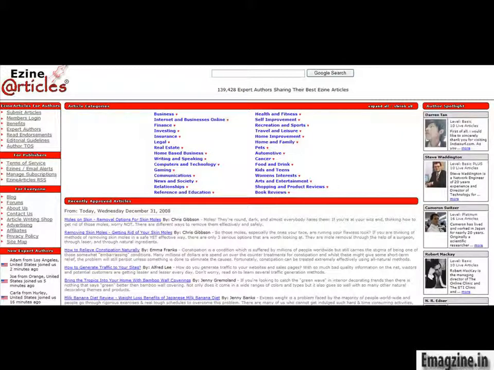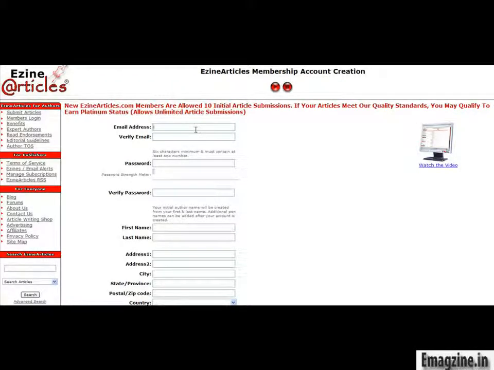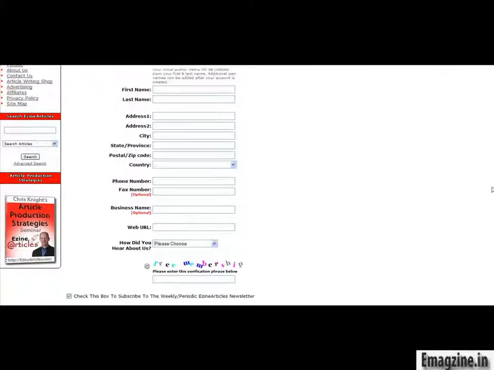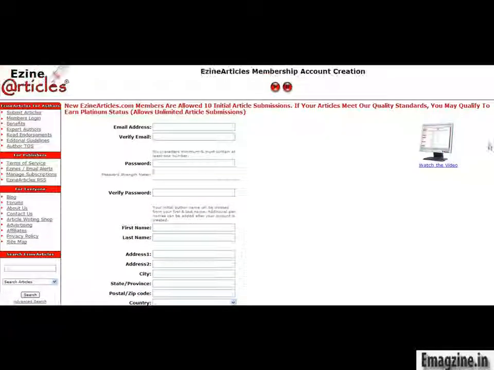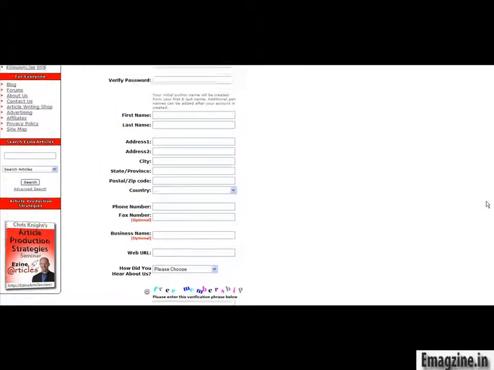So go ahead and go to ezinearticles.com, and you're going to want to just click over here on Submit Articles when you're new here. And once you're there, it's going to take you to a form to fill out. Now here's where you just fill out basic information. Now keep in mind, when some of these ask for your web URL, this is where you're going to go ahead and just put in whatever site you're promoting. In this case, it's a Weebly site for this example because it's a free way to promote your business online. So it really depends on what you're wanting to promote.